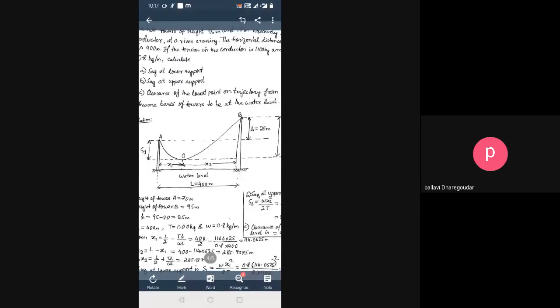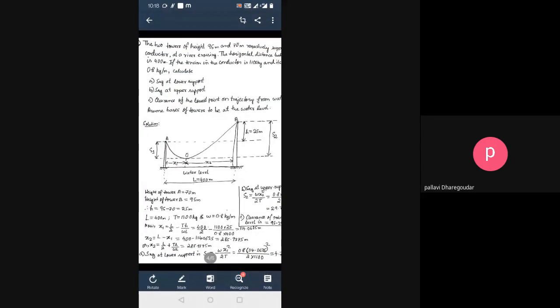How to find clearance? Once you find the sags S1 and S2 by formula, and we know the height of the tower also, then we can calculate the value from O to the water level, that is the clearance.